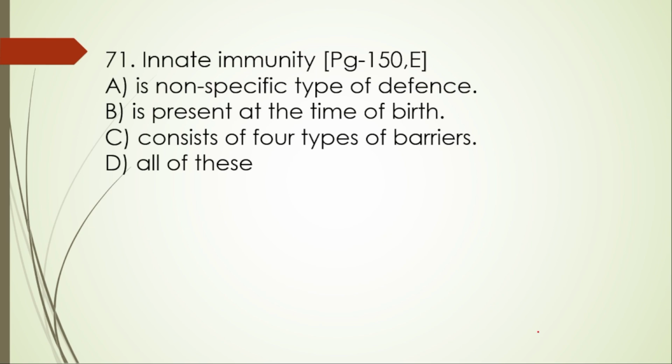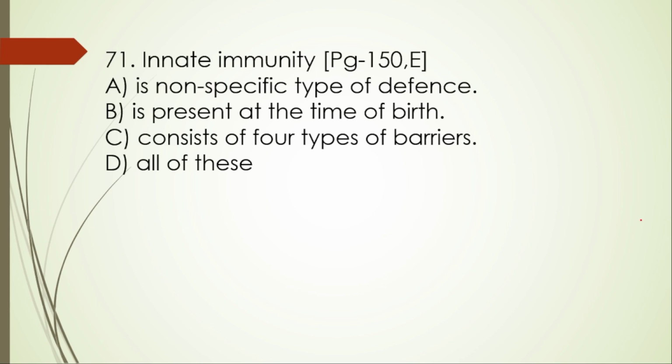71. Innate immunity is not a specific type of defense. Yes. It is present at the time of birth. Yes. It consists of 4 types of barrier. Yes, of course it is right, that is physical barrier, physiological barrier, cellular barrier, and cytokine barrier.